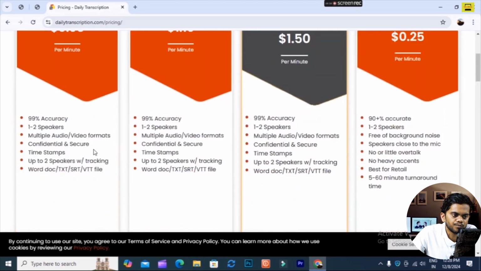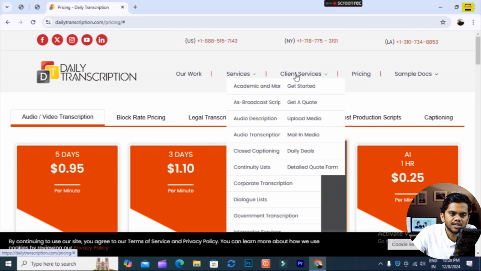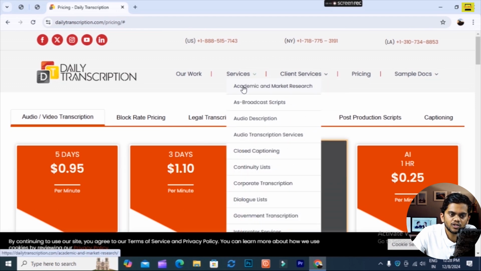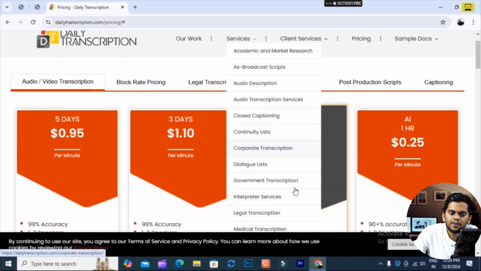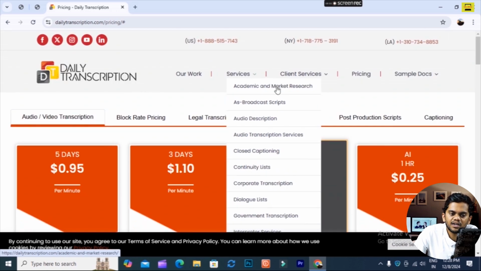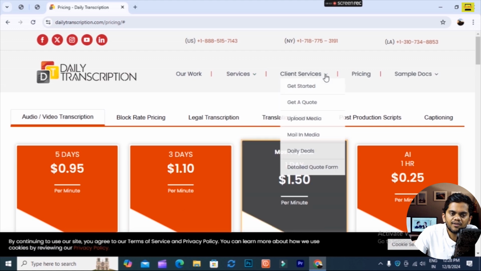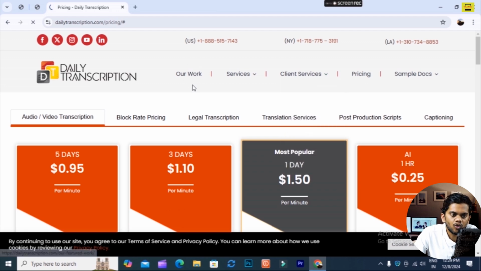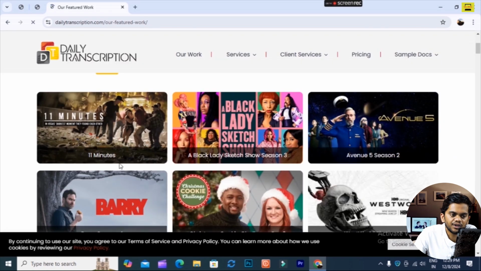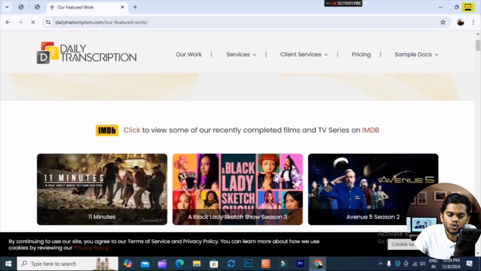Okay, you see here. Then you can see here academic and market research. What kind of services do they offer? Academic and market research, broadcast scripts, audio descriptions, audio transcription services, closed captions, continuity list, corporation transcription, dialogue list, government transcription. These are all shown over here. Then when you go to client services, you can upload the media, then get the quotes from here. Under our work, you can see which kind of work they are doing; these types of work are shown over here.